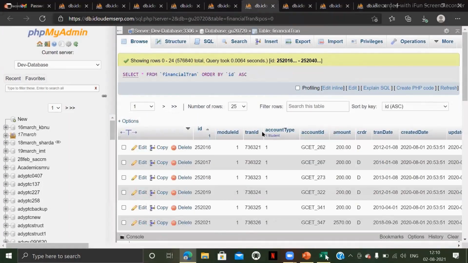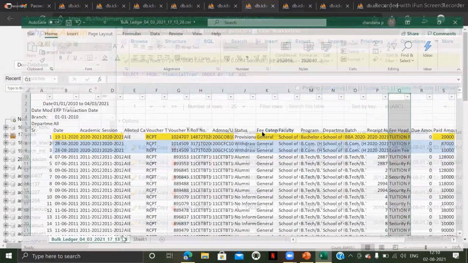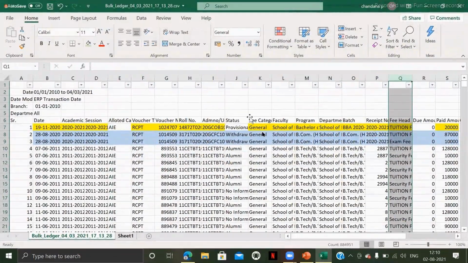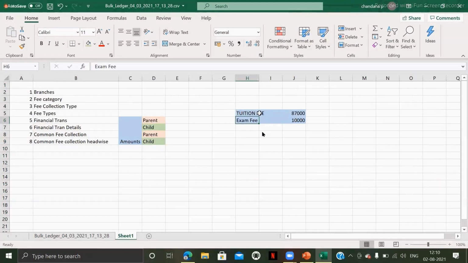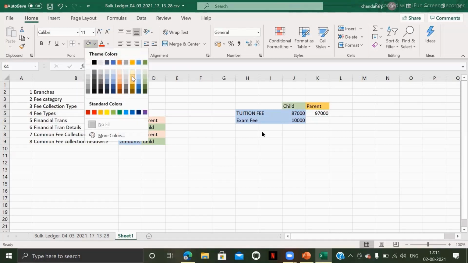So before explaining about this, I'll explain you this one. In your Excel, you are going to import such kind of data, right? So 87,000, 10,000. What is the total amount? 97,000. Right. So this 97,000 will be stored in parent tables, and this 87,000 and 10,000 will be stored in child tables. Got it? So what is a parent table? Financial tran and common fee collection. Those are parent tables. Okay.